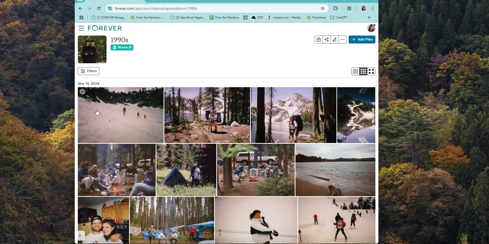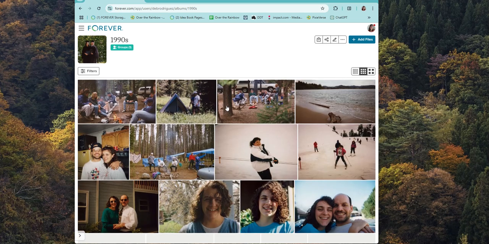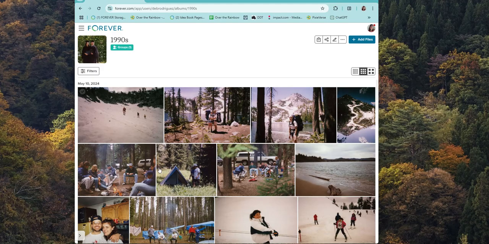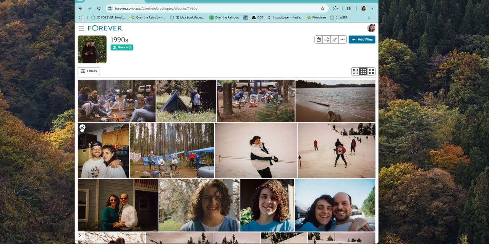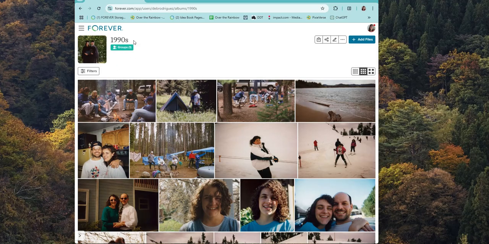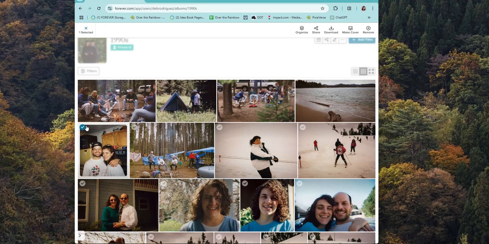Yeah. So there's some pictures in here that are dated 2024 that they just got recently converted. I have to figure out what the years are. So let's say I know which year this one is. So let me click on this. There's two ways to get it put into the right place. I know it's from the 90s, so it has been put through my Big Rocks Challenge. I've put it into the 90s, but I haven't organized it into a nested album yet for the right year. And I know for a fact that this was 1997, because this was actually taken on the weekend that my husband and I got engaged. So let's say I want to make sure I put that in the 1997 album.